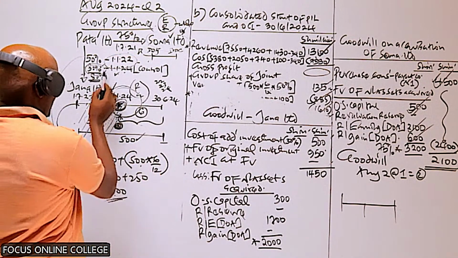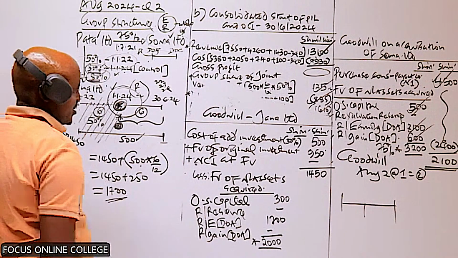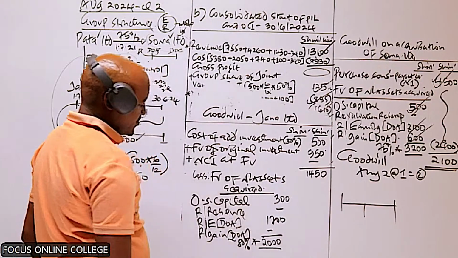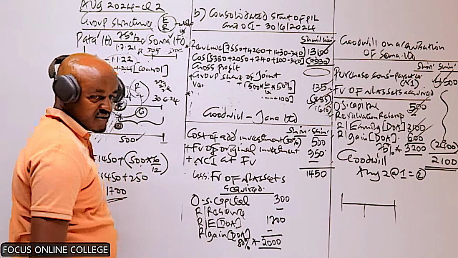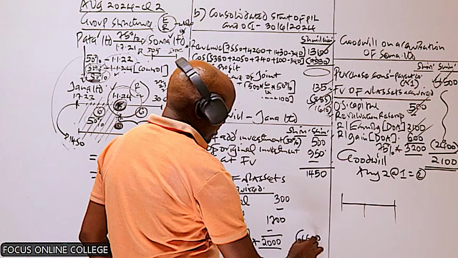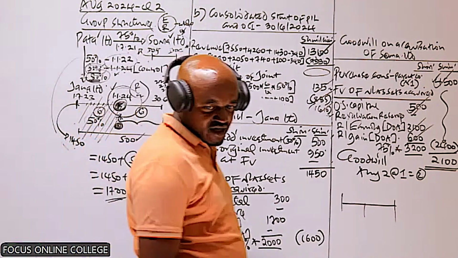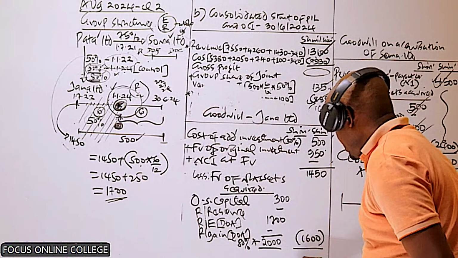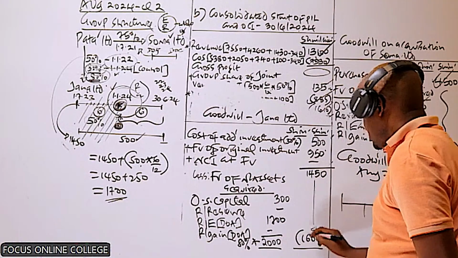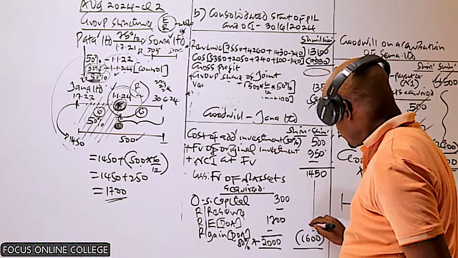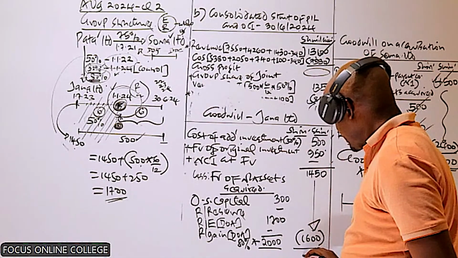The net asset acquired by the parent will be 80% of this, which will give us 1,600. So what we need to do is we get the difference. This minus this one, and that will give us negative 150.